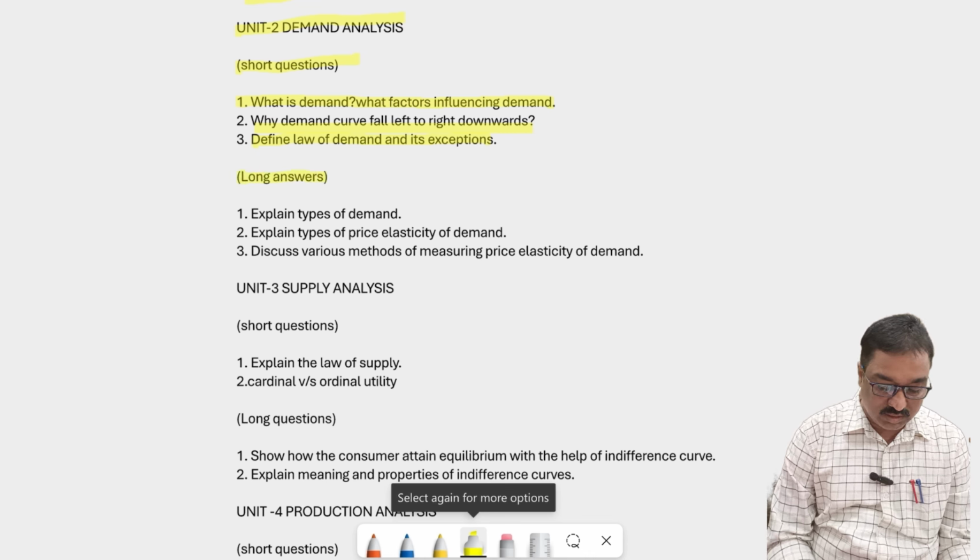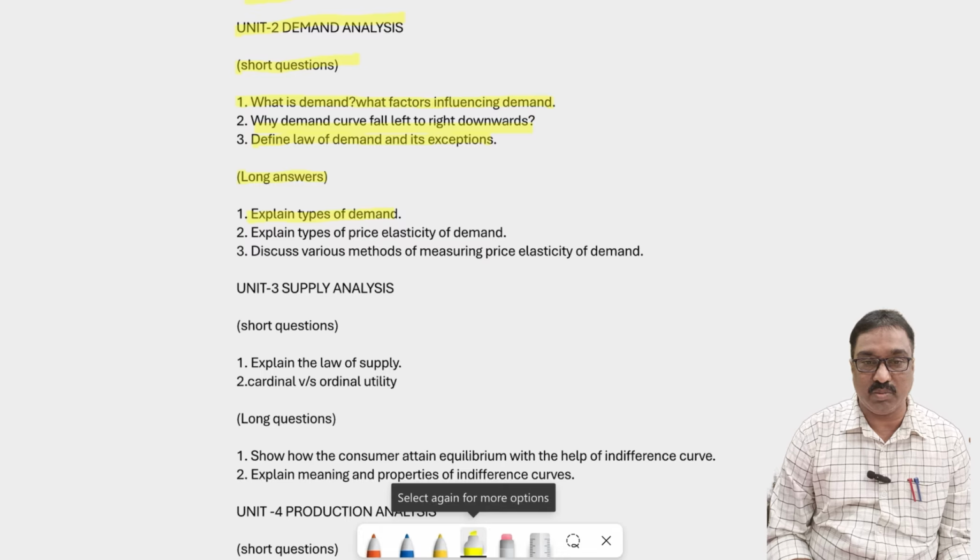And what are the long answers? Explain the types of demand. There are price demand, income demand, cross demand. Properly prepare that answer easily. So I have already covered that answer also.